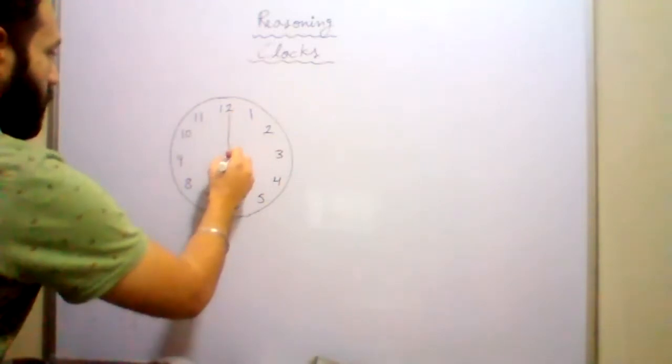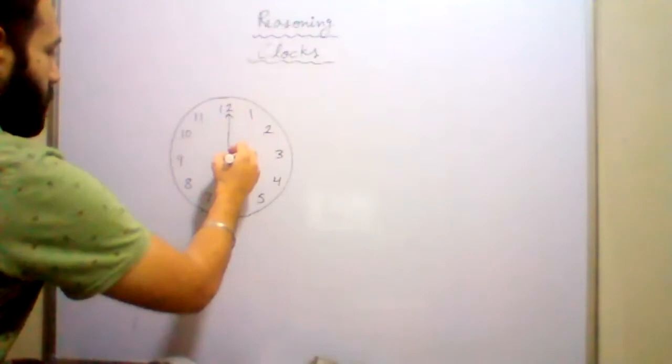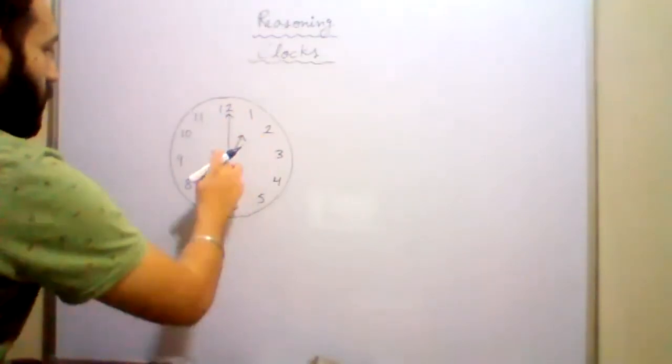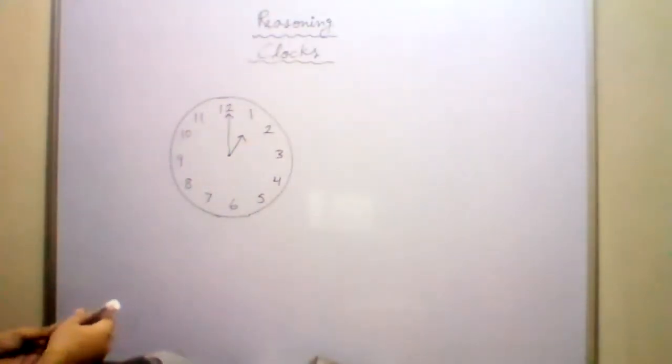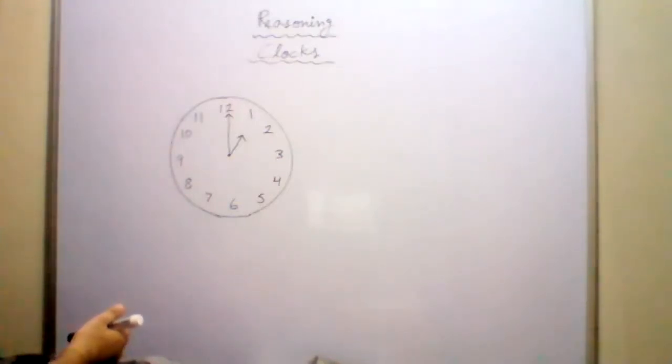Generally, we talk about only the minute hand and the hour hand. You all know that the minute hand is longer than the hour hand. So can you tell me what is the time here? Sir, 1 o'clock.